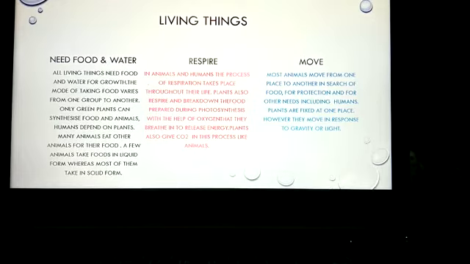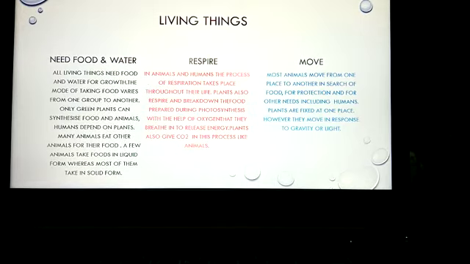Many animals eat other animals for their food, like carnivores and omnivores, and there are a few animals which take food in liquid form, like butterfly, honeybee, and leech, whereas most of them take food in solid form. So the next one is they respire.